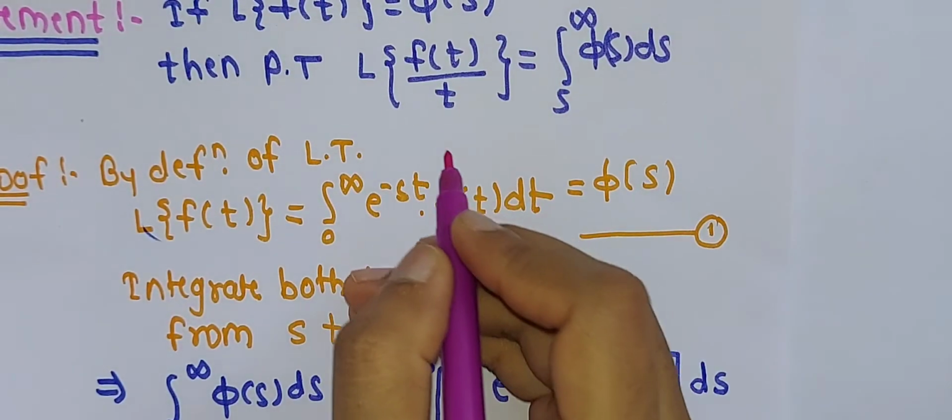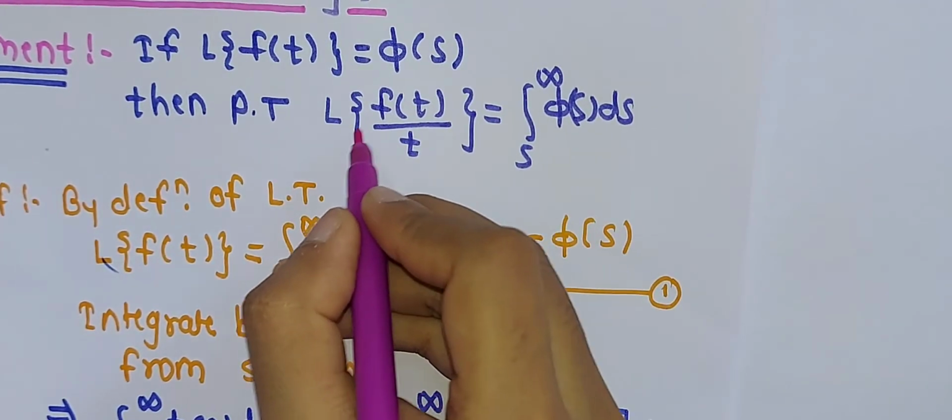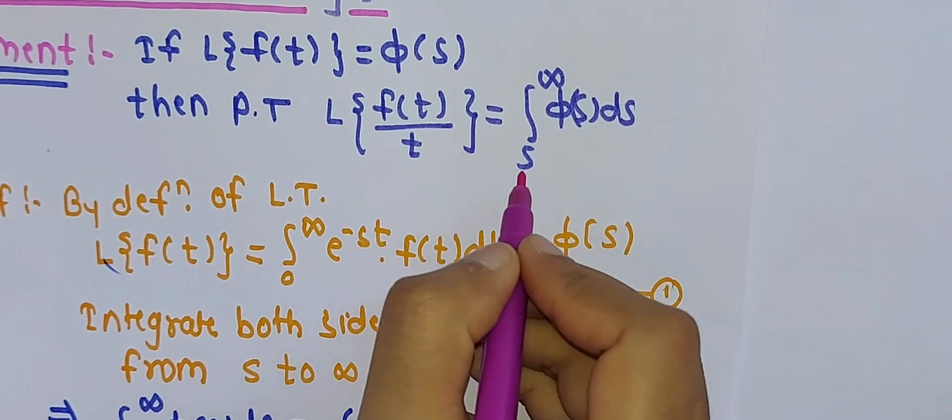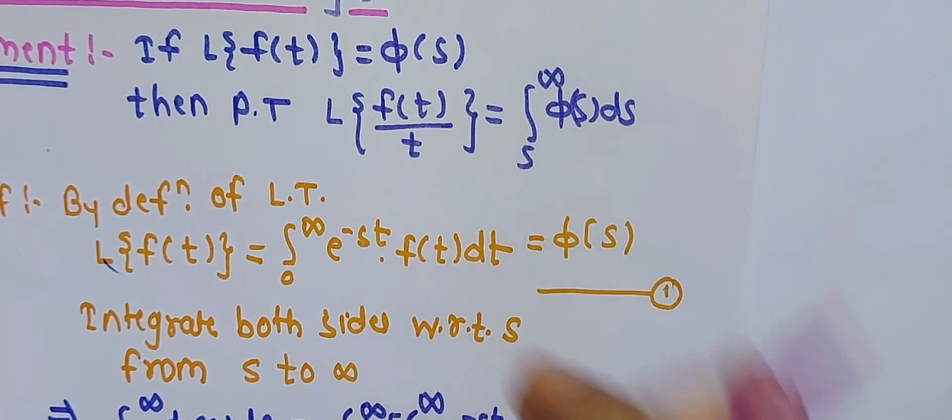Hence we have obtained this Laplace transformation, that is Laplace of f of t upon t is equal to integration s to infinity phi of s ds.